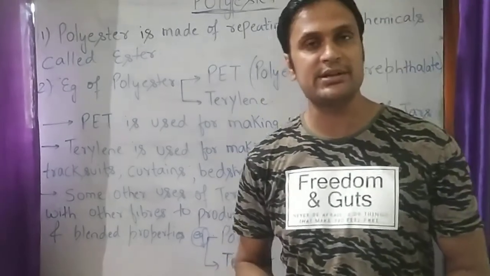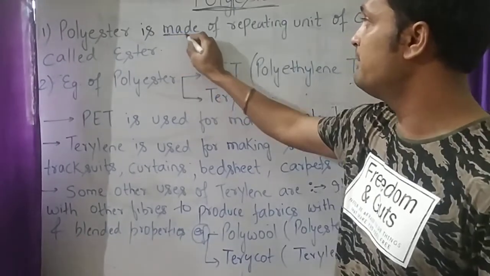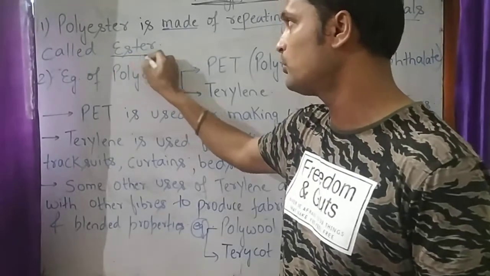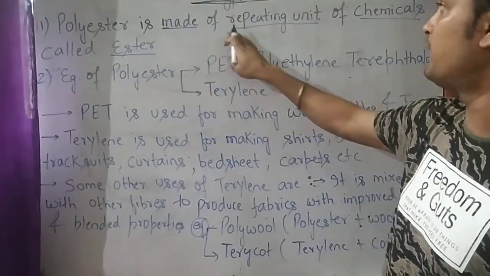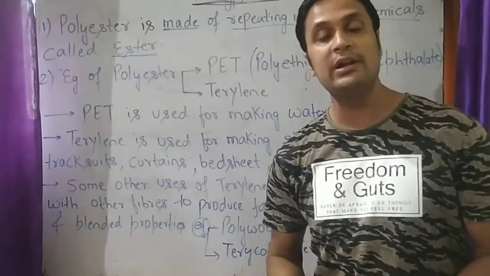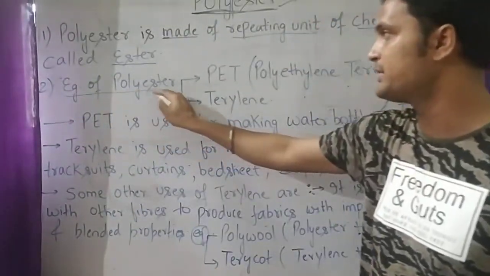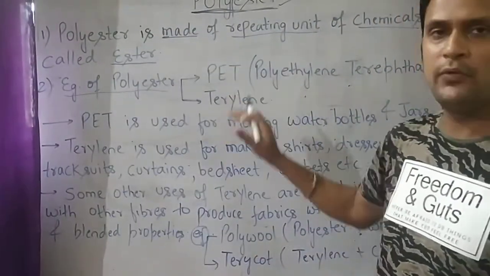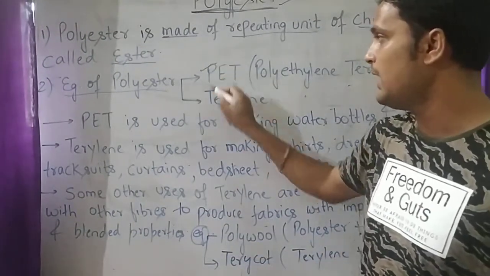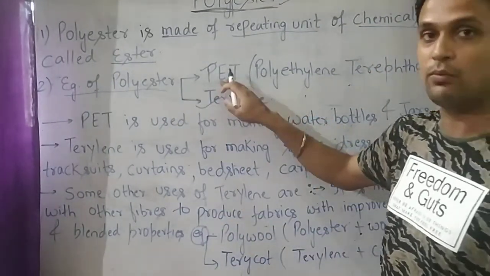So student, we will understand what is written on board. Polyester is made of repeating unit of chemical called ester. So what is polyester? It is made up of repeating unit of chemical, that is called ester. Now student, we will understand the examples of polyester. What are the examples of polyester? The two very common examples of polyester are, the first one is PET and the second one is terylene. So student, what does PET mean?